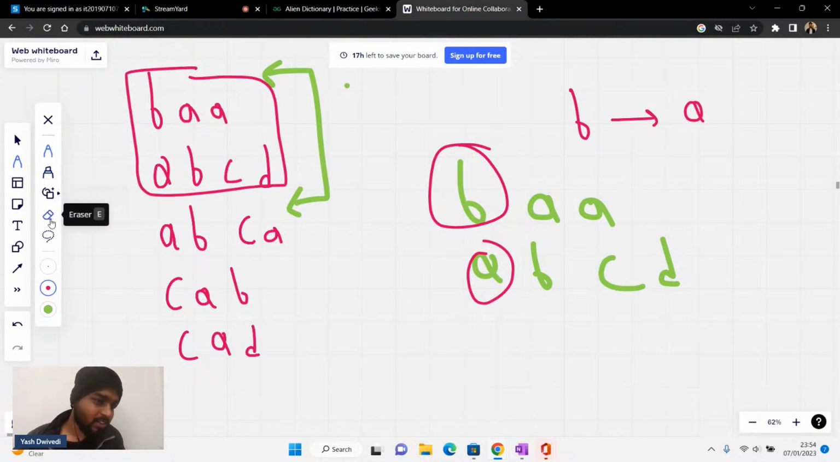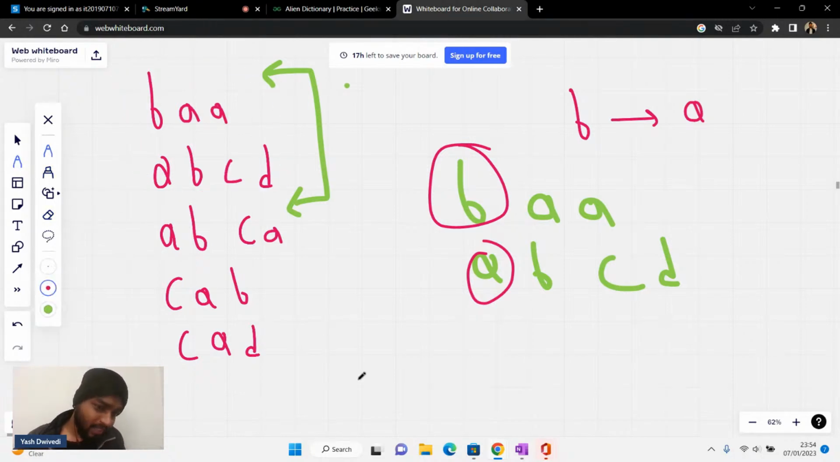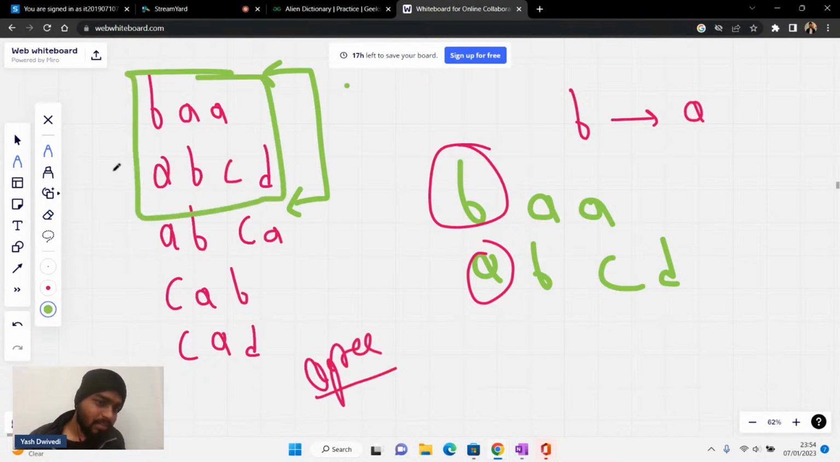What do you think, guys? Please write "agree" in the chat. Everyone agrees with me? If BA is coming before ABCD, that means B has an arrow towards A. That means A is dependent on B. Is it clear? Please hit the like button if you agree with me on this point. Does everyone agree?